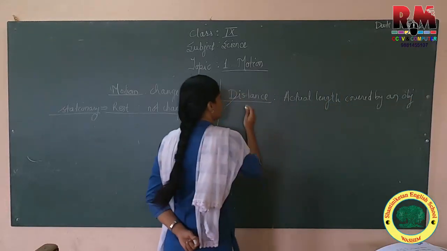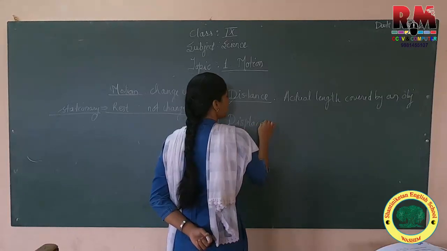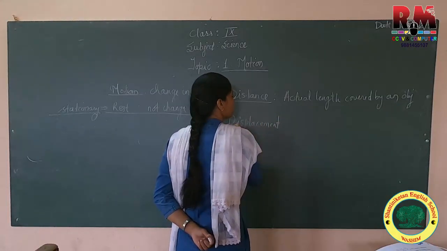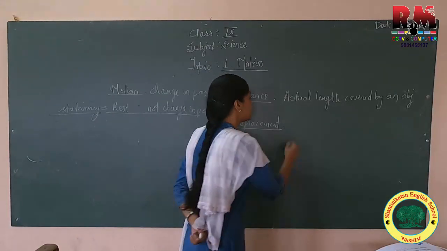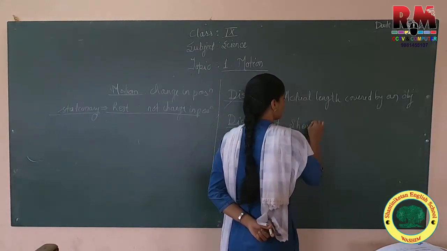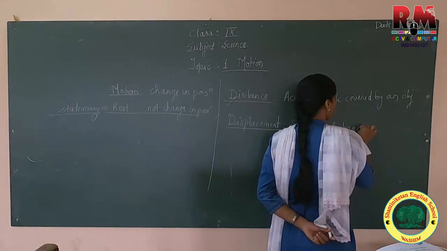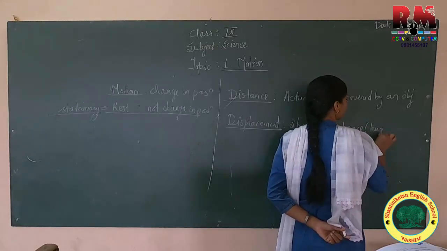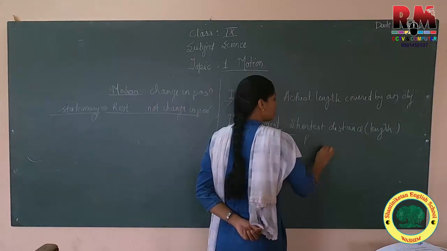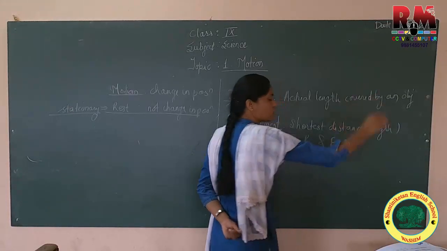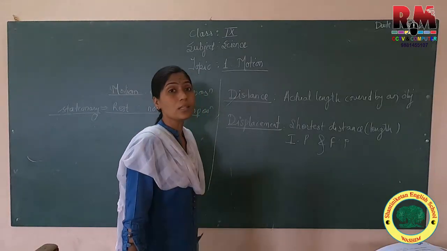And the other physical quantity which is different from distance is the shortest distance or shortest length between initial position and final position. Initial position to final position is called displacement.